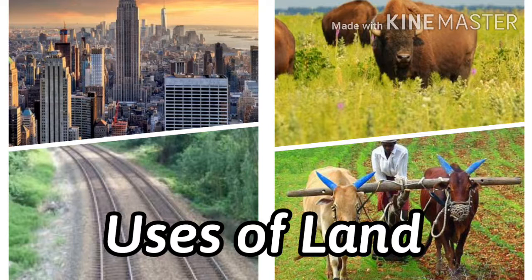Population, yes, nowadays population is growing more and more, right? At the same time technology is also improved more. So both population and technology are the human factors. These also determine the use of land. So the use of land is determined by two factors.